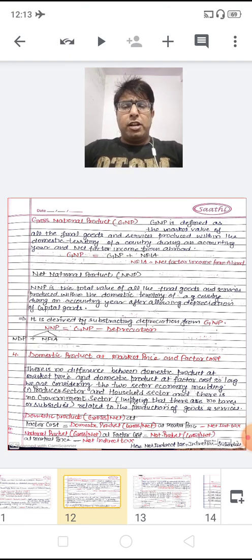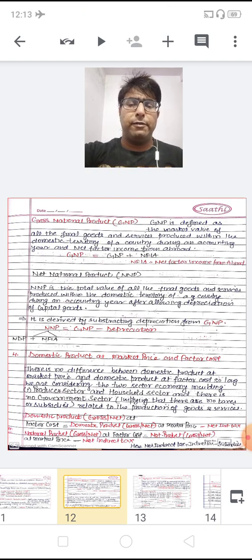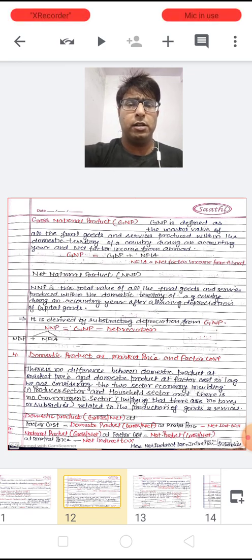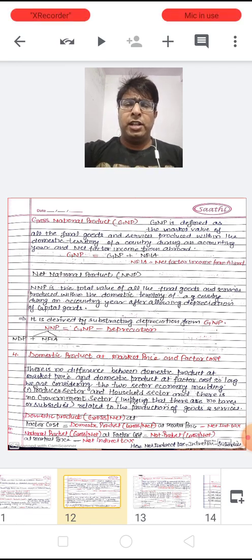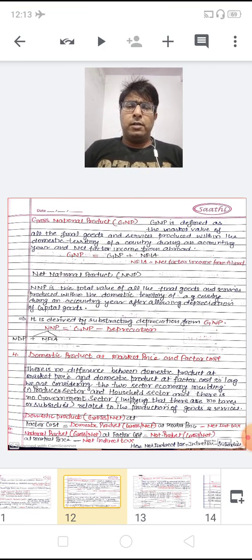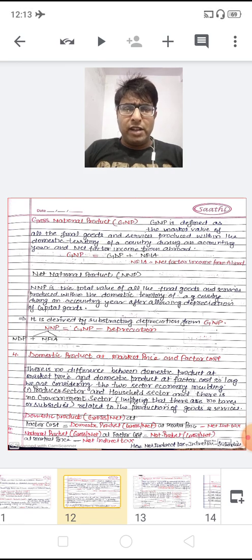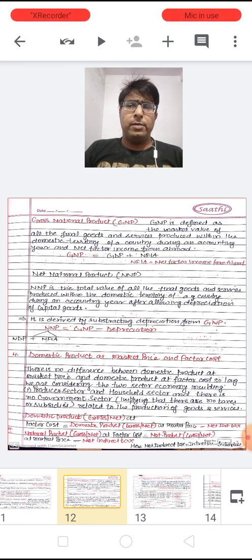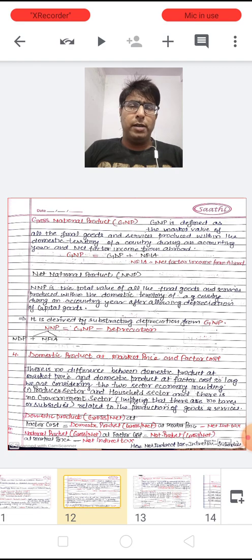Now let's talk about domestic product at market price and factor cost. This is obviously the main topic of this chapter. Dear children, there is no difference between domestic product at market price and domestic product at factor cost, so long as we are considering a two-sector economy, including the producers as well as the household sector, and there is no government sector in the economy.